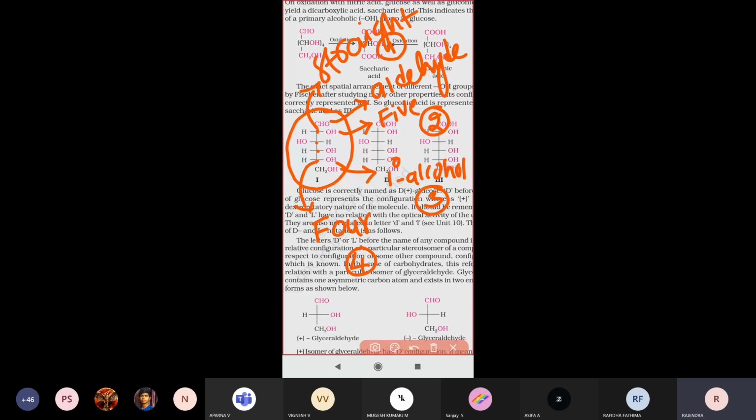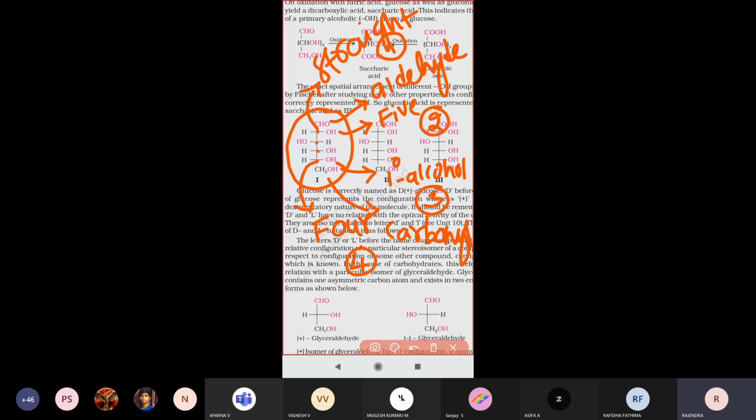And one more point we have seen. The glucose structure contains a carbonyl group. One carbonyl group is present, either it may be an aldehyde group or else a ketone group. So these are the structural evidences of your glucose molecule.